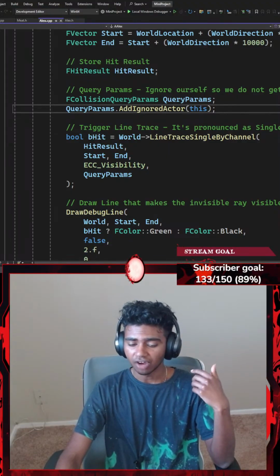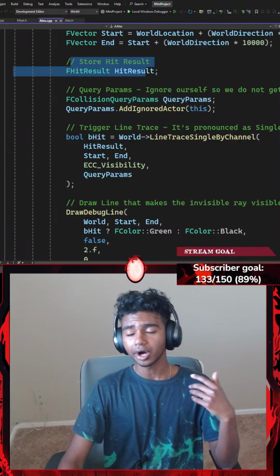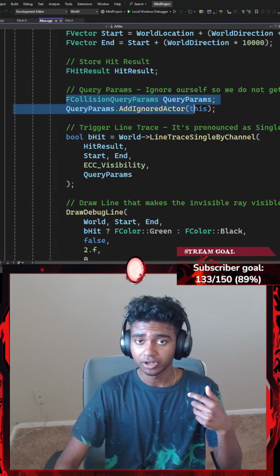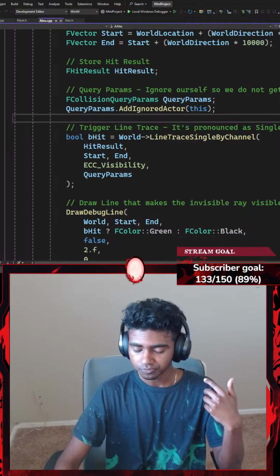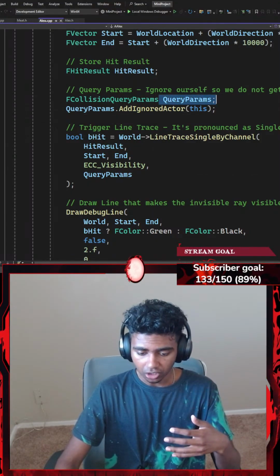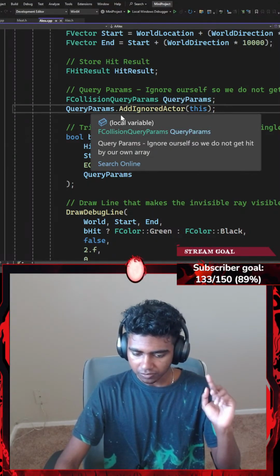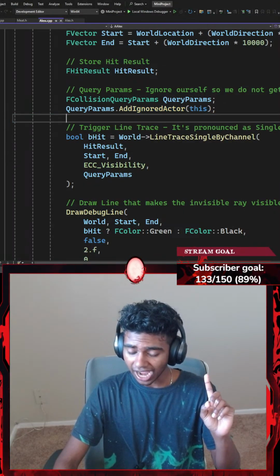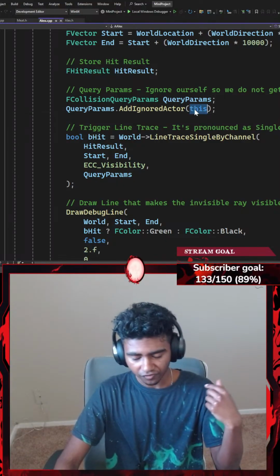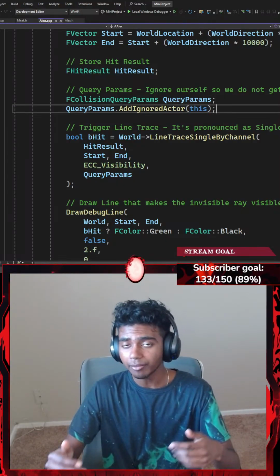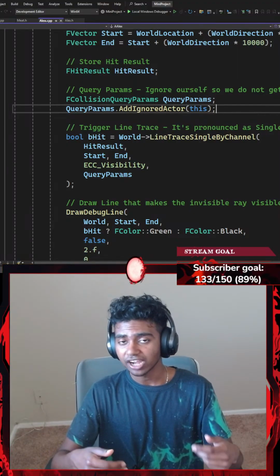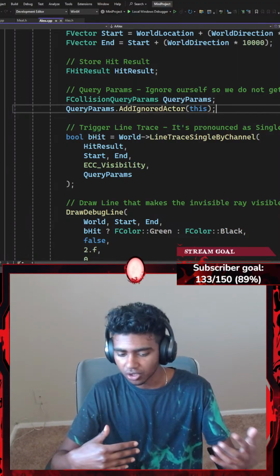Okay, so after we store our hit result, we do actually ignore our player by adding the FCollisionQueryParams structure, which basically we use as the local variable of our query parameters and then apply the AddIgnoredActor function. I require this as a parameter for my function. My ray should ignore everything besides my actor. I don't really want to shoot my actor with his own ray.